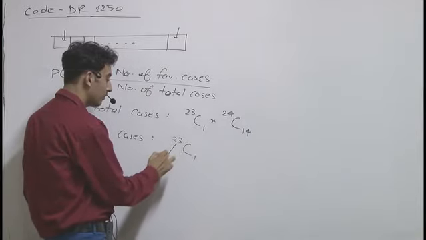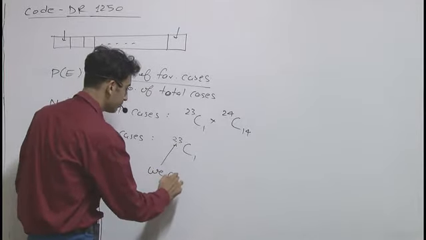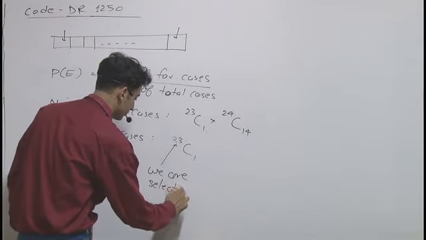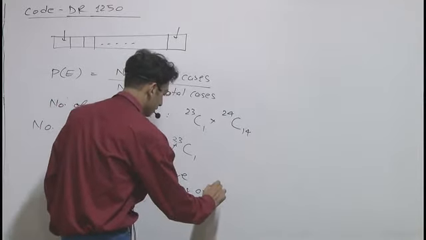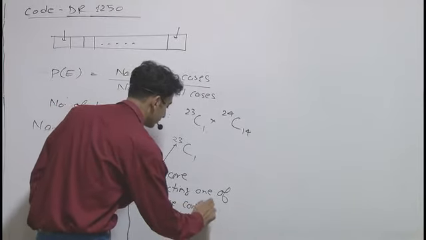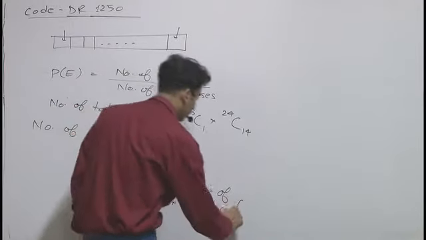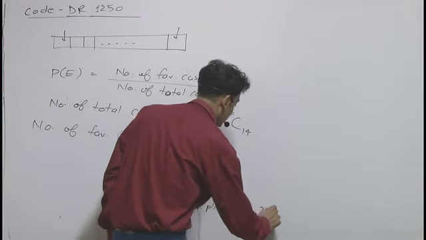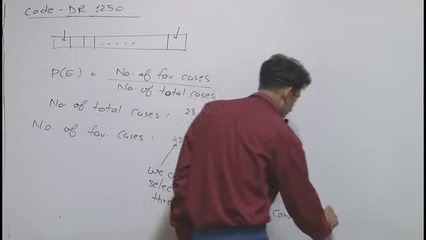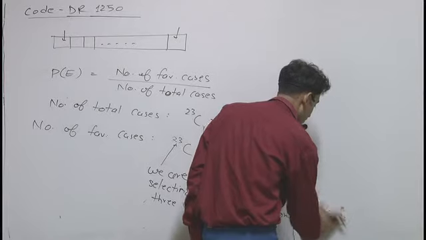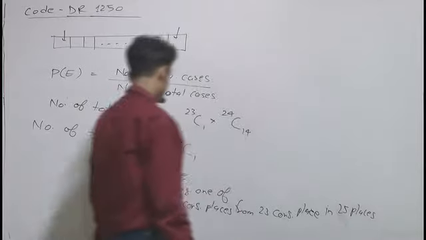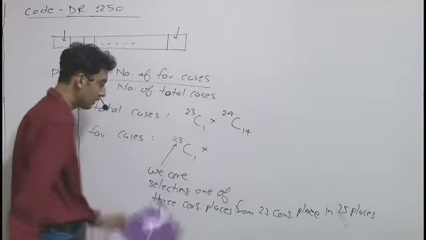Remember, this 23C1 means we are selecting one block of 3 consecutive places from the 23 possible blocks in 25 places. So this is the favorable condition.